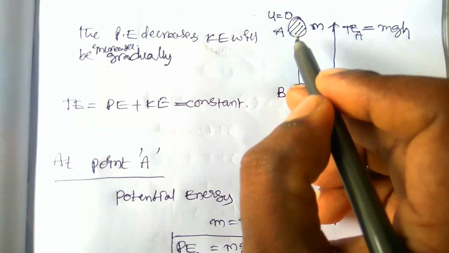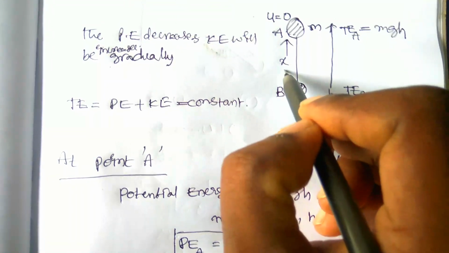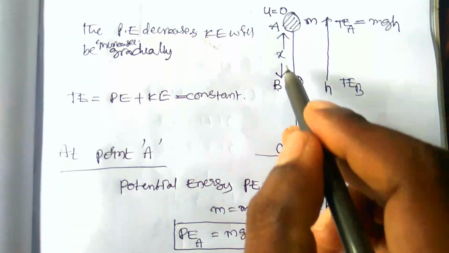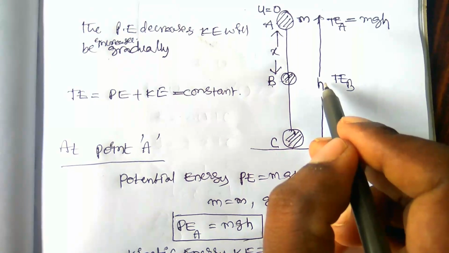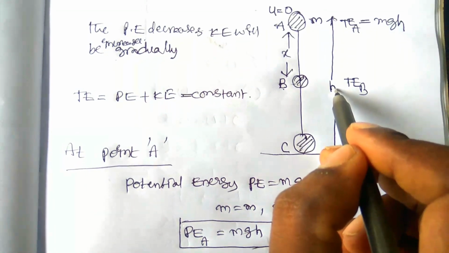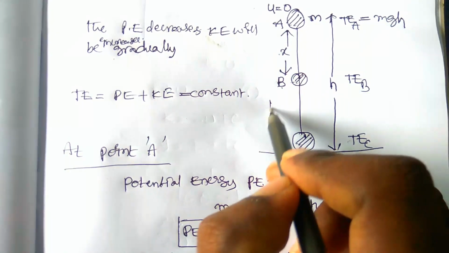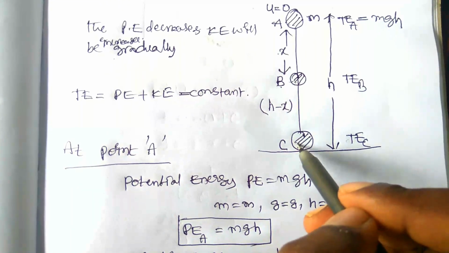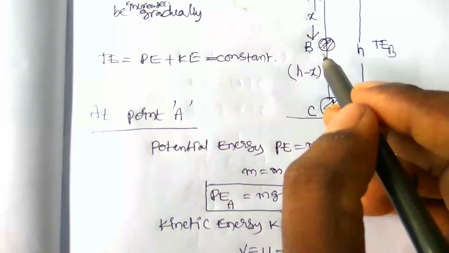Now if the body travels a distance x, then it reaches point B. The height of the body from the ground is the total height minus the distance traveled by the body, h minus x. Here h minus x is the height of the body at point B from the ground level. Do you understand? Right. Now we have to find the total energy at point B.